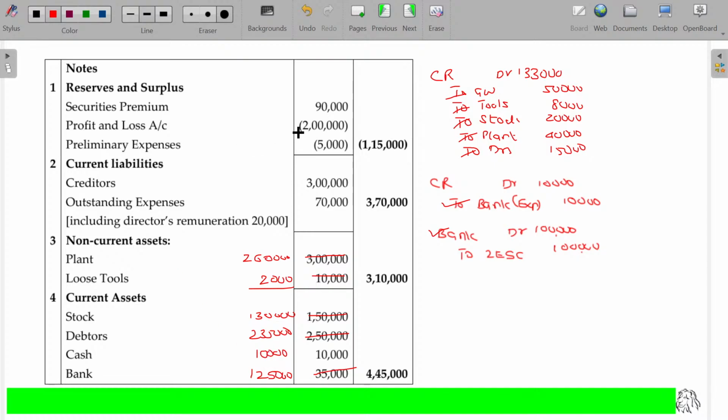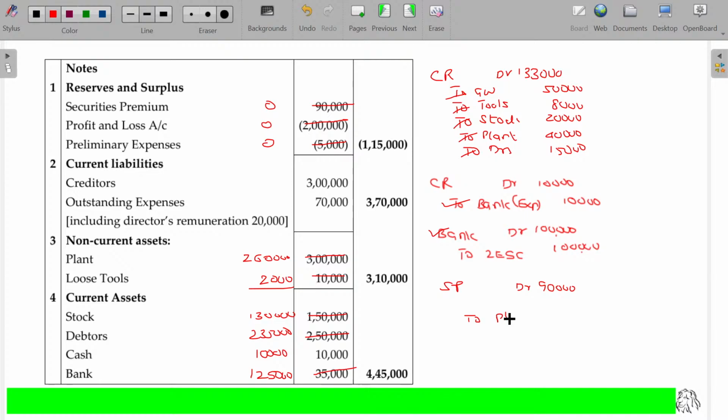Now, you have to write off the profit and loss as well as preliminary expenses also. Securities premium can be used. Already there are accumulated losses, so why do I want to use the securities premium? That can also be used. So securities premium account debit 90,000 rupees.